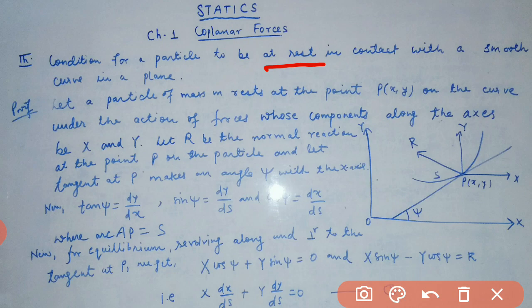Fine. And let capital R be the normal reaction at the point P on the particle. And let the tangent at P make an angle psi with the x-axis. So this is the figure. Now we know that tan psi is dy by dx. So we have sin psi equal to dy by ds, and cos psi equal to dx by ds.